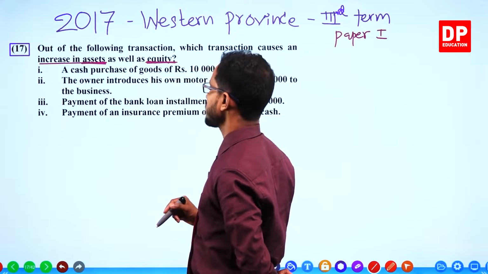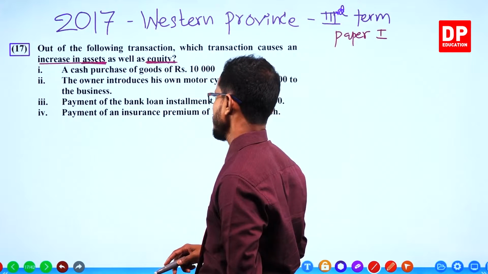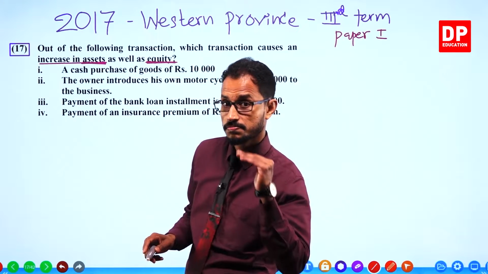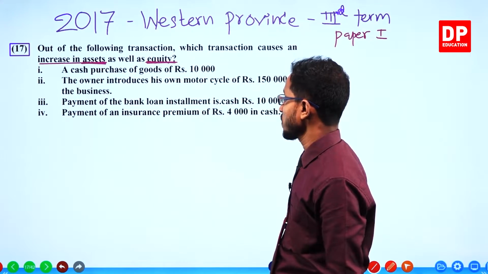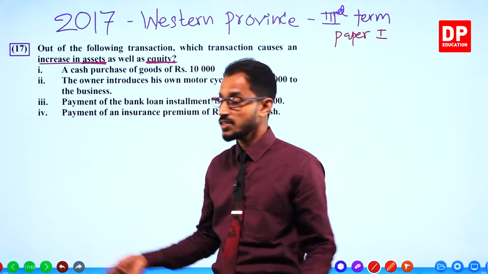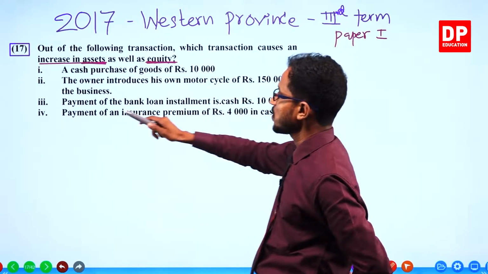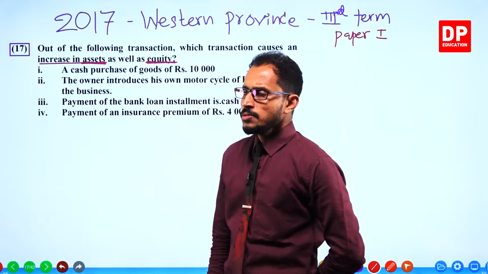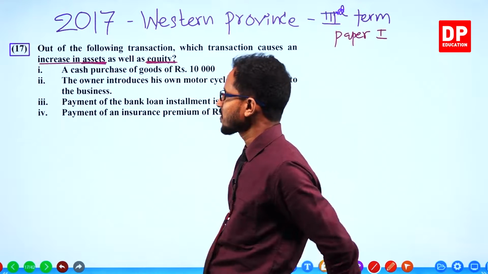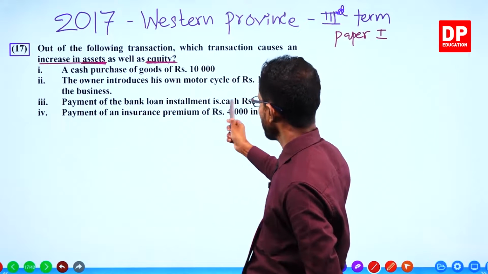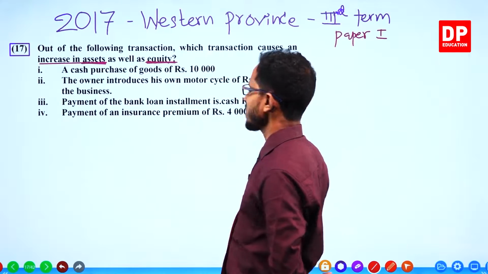Options: a cash purchase of goods, 10,000. It doesn't increase equity. Owner introduces his own motorcycle of 150,000 to the business. Well, that seems okay. Payment of the bank loan installment in cash, 10,000. Payment of an insurance premium of 4,000 in cash.